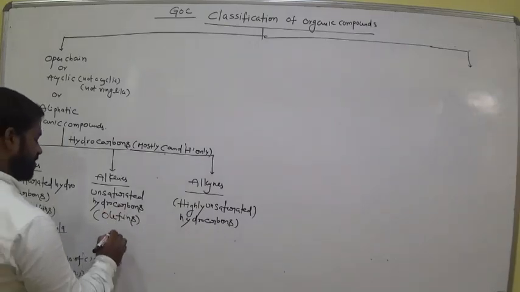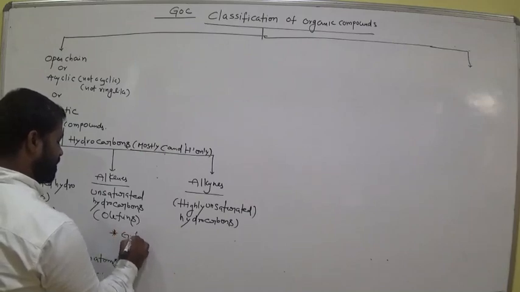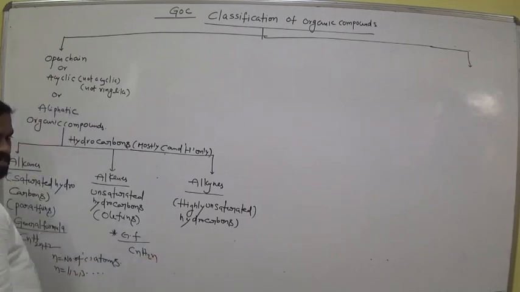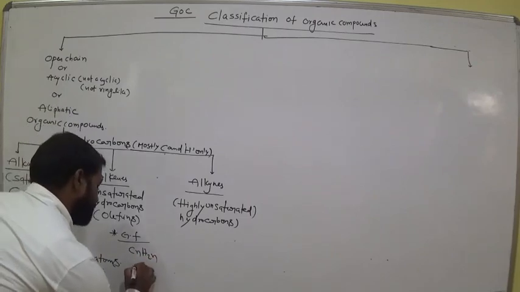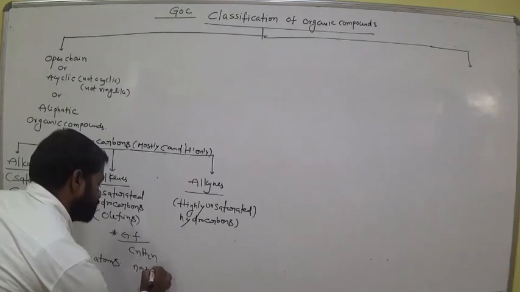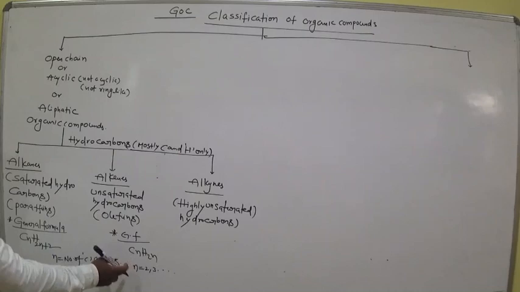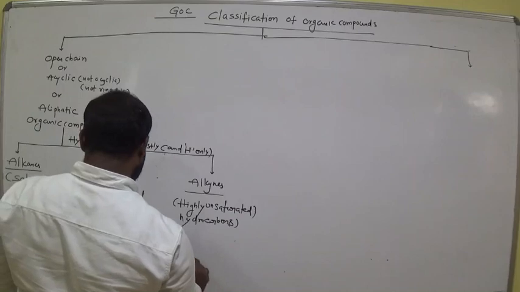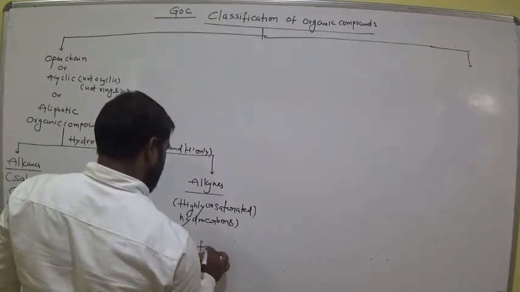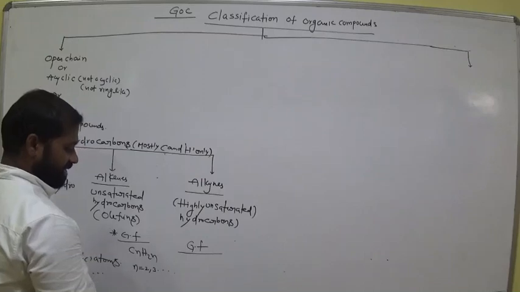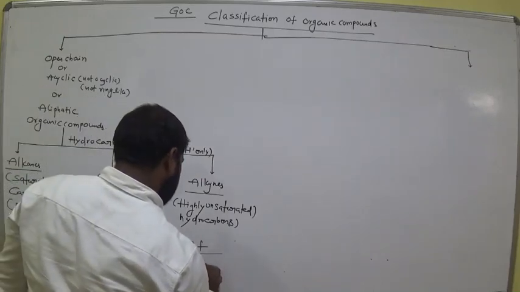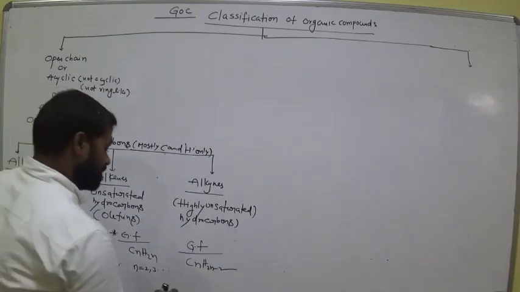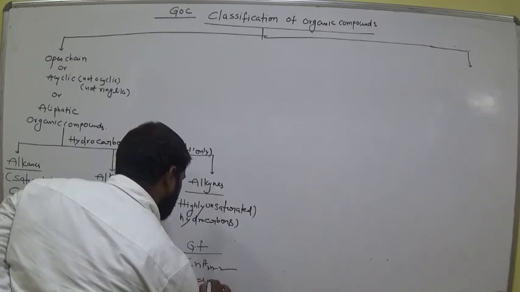Now come to alkenes. The general formula is CnH2n, where n is the number of carbons. The n value starts from 2, 3 and so on. Remember this. Okay, here the general formula for alkynes is CnH2n-2. Here also n is the number of carbon atoms and the n value also starts from 2, 3 and so on.